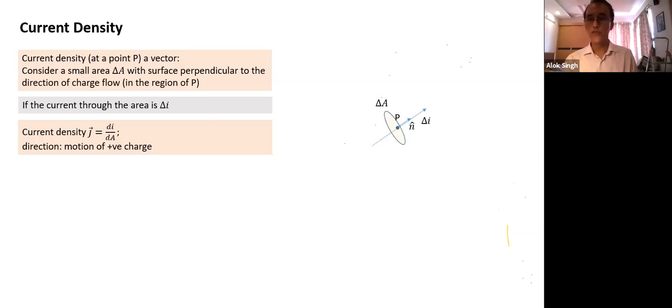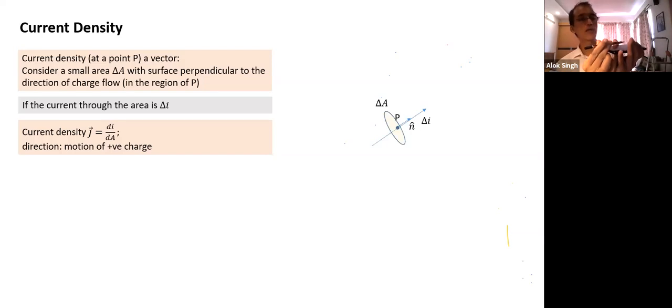Right? If we change the area, if it is not perpendicular to current, what will happen? Current density will reduce or increase. Suppose I take an area which lies along the direction of current. What is the current density? If the current is going like this, I can take an area perpendicular to current, like this. First of all, will this area qualify the definition of current density? No, it will not qualify as current density.